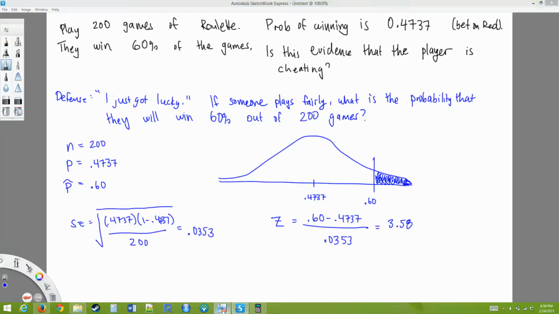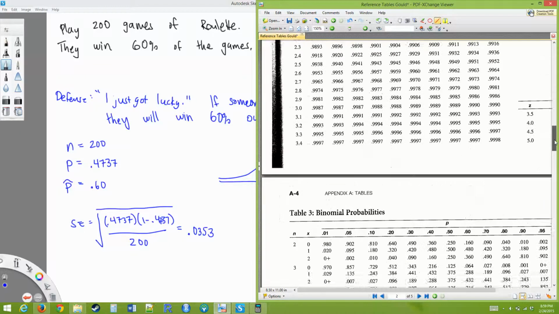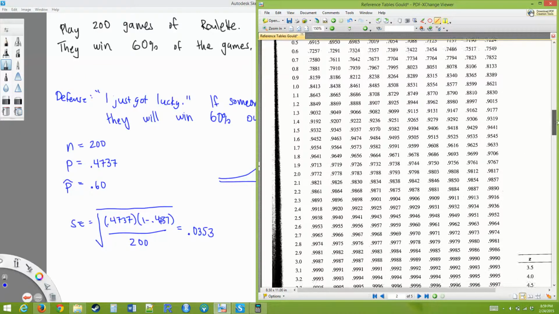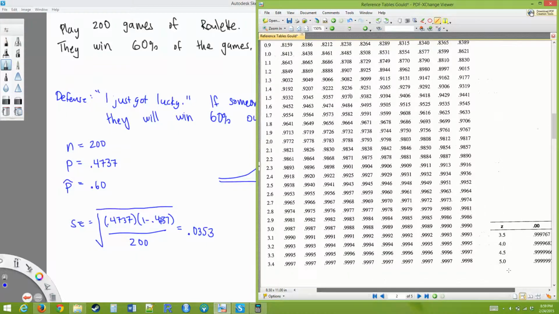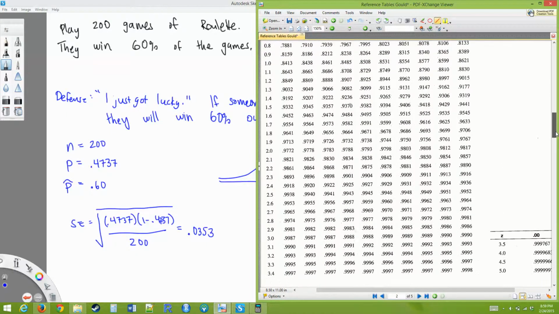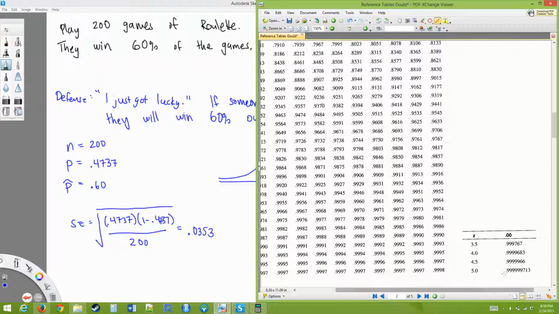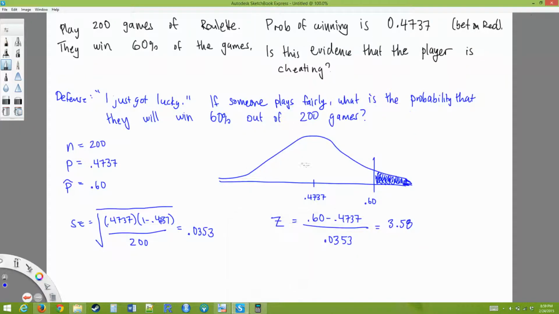Okay, let's go to our z-table and see what we have. It's not even there, right? Z goes to 3.49, which is the largest value we have. So 3.58, we are over 3.5 standard deviations away from the mean. We are literally off the charts here. And so what we know is that the area to the left is something around 0.999767 or even more than that, okay? So I'm going to just say 0.9998 because the z is off the charts.